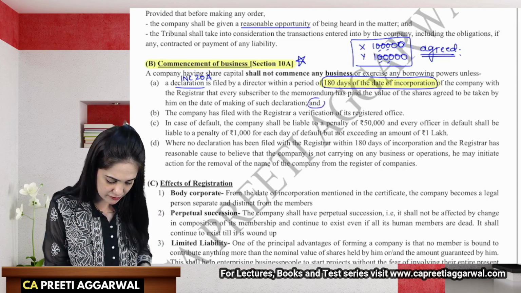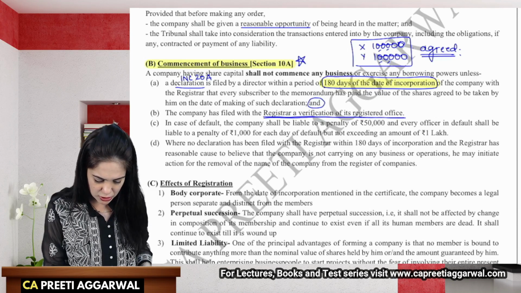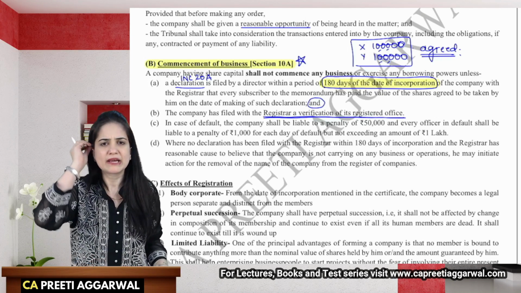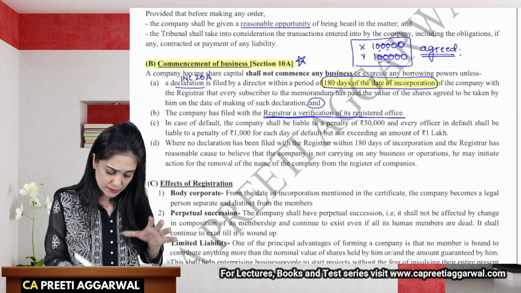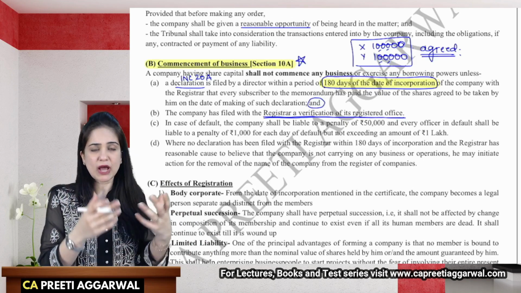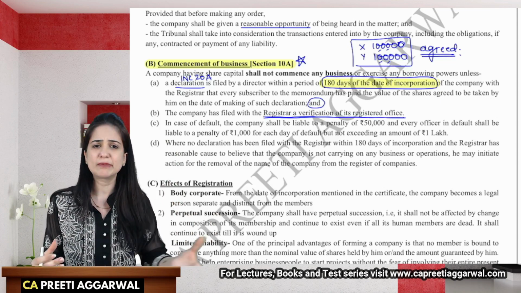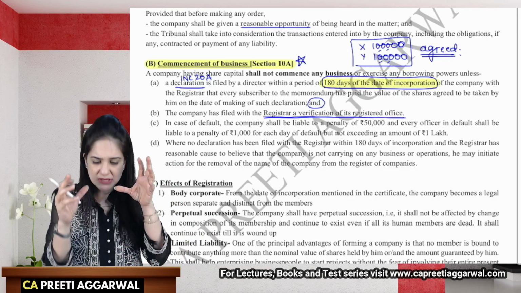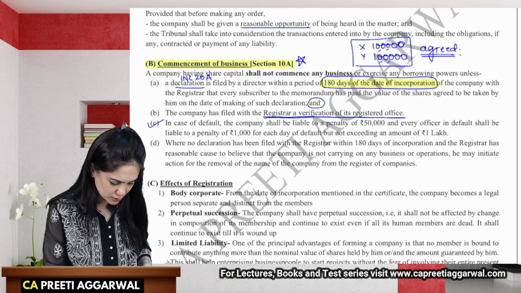And you also have to give a verification with the registrar of the registered office. You will give a verification in form INC 22. You have to give this within 30 days of incorporation. Now you have to tell him that yes, I have actually taken this place on rent. This is my rent paid receipt. I have purchased it. This is my ownership document. My electricity bill, phone bill, light bill. You have to verify that this is actually your registered office of the company. If you fail to do so, you will be subject to penalty.